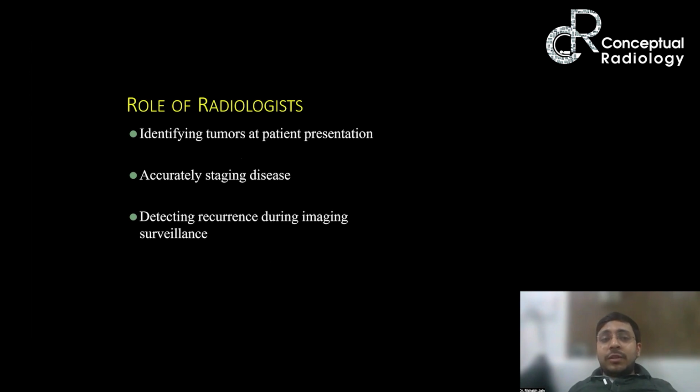Now why are we reading about this? What is our role? Our primary role is to identify tumors at the patient's presentation, accurately stage them, and detect recurrence during imaging surveillance. Now, regarding staging, yesterday I told you that the tunica albuginea, which is like a tough coat which surrounds the testis, appears as an echogenic line on the ultrasound. And that is very, very important for us as radiologists, because breach of the tunica albuginea changes the stage of the disease, as we will read subsequently.